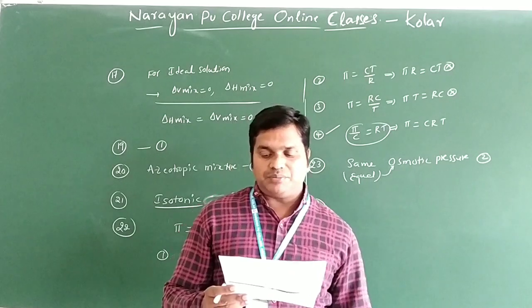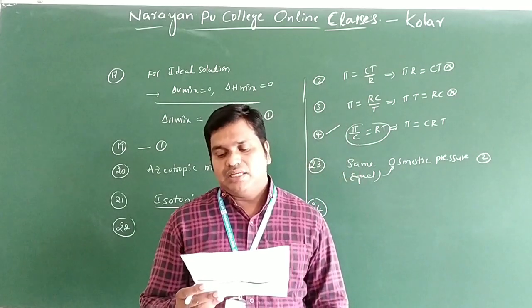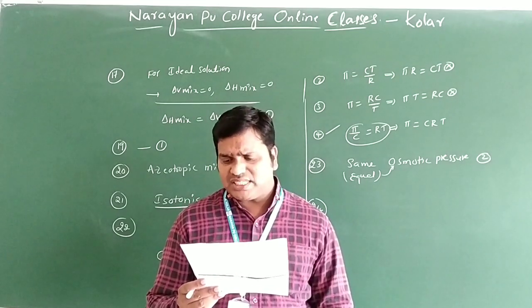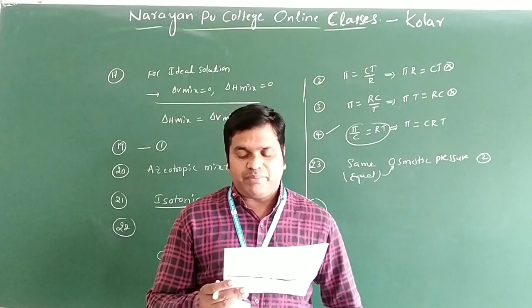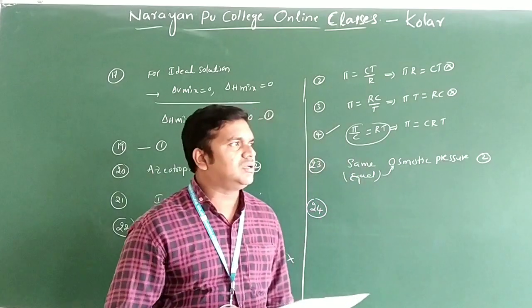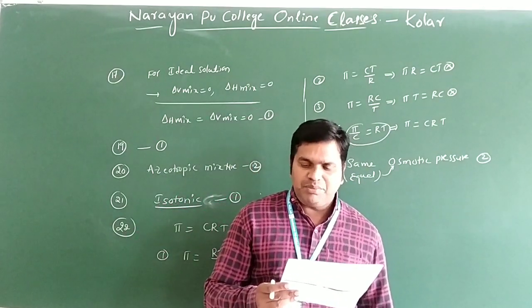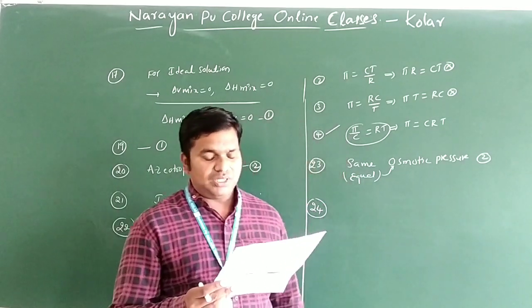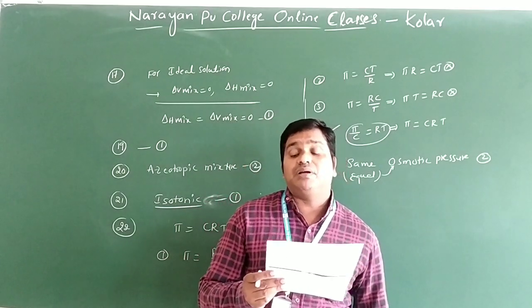Next you can see the third option. Osmosis does not take place when two solutions are separated by a semi-permeable membrane. Generally, to conduct osmosis, what is compulsory? We require a semi-permeable membrane. And in option 4, they will have the same vapor pressure.